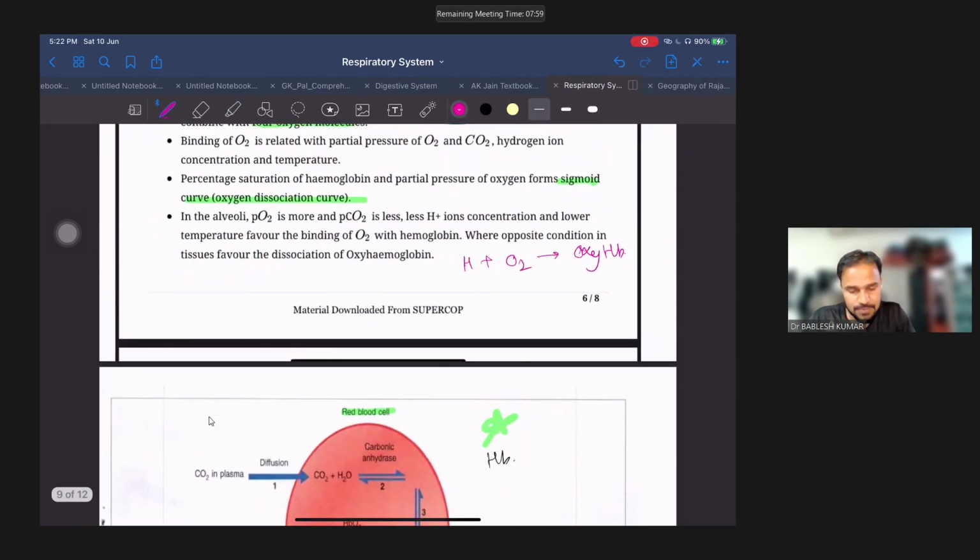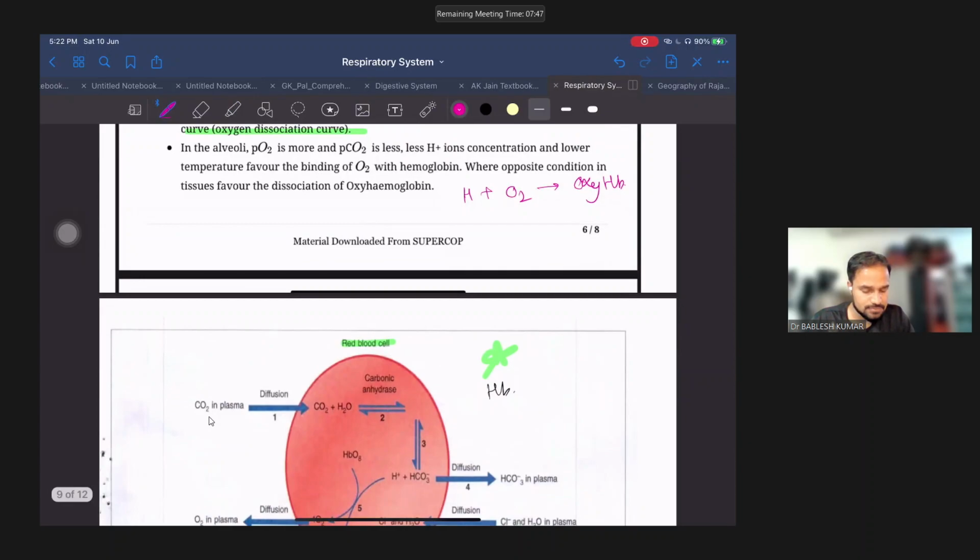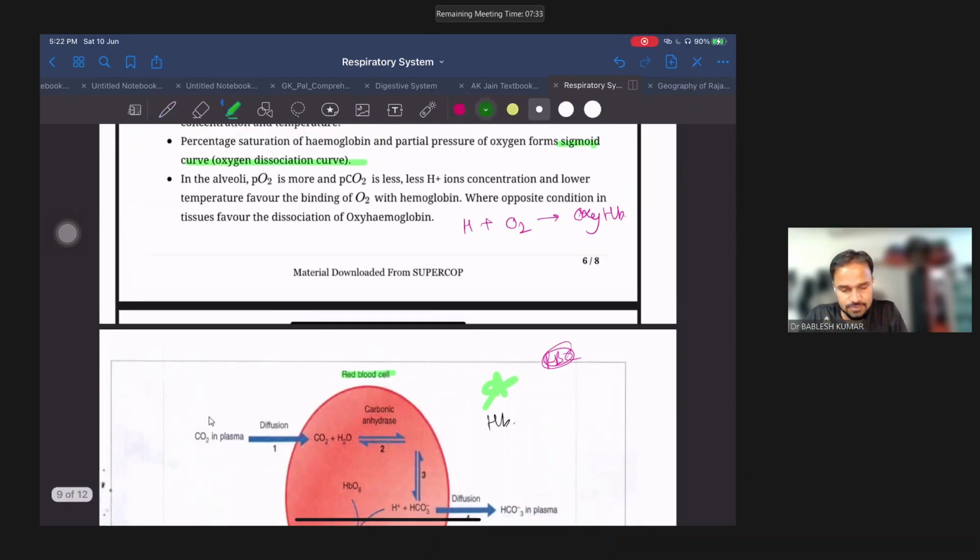In the alveoli, PO2 is more and PCO2 is less. That we have discussed. जहाँ पर partial pressure of oxygen ज़्यादा होता है, that's why the oxygen gets diffused from higher pressure to lower pressure, from alveoli to blood vessels, and within blood vessels RBC cells are present, and inside the RBC hemoglobin molecules are there, and this oxygen binds with hemoglobin to form oxyhemoglobin. ठीक है.